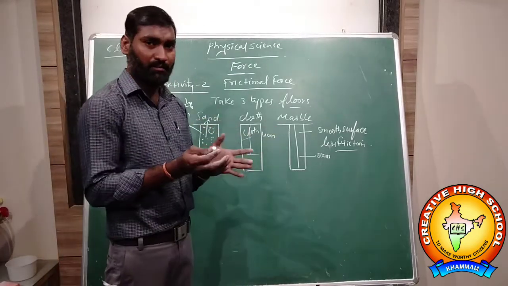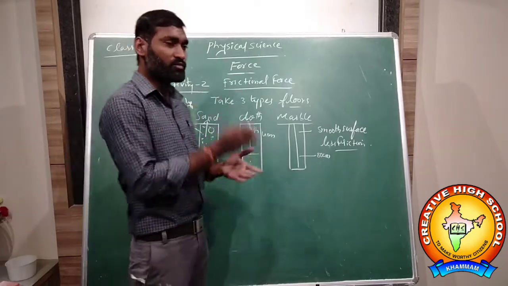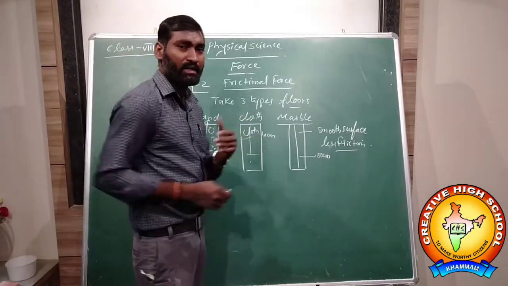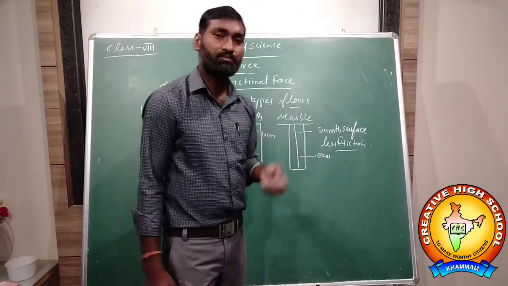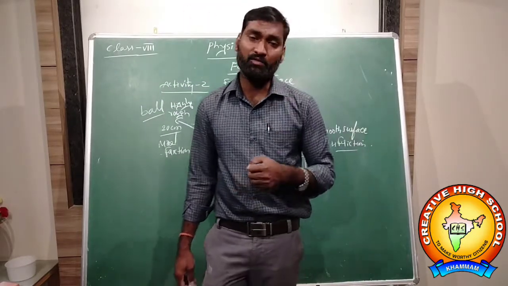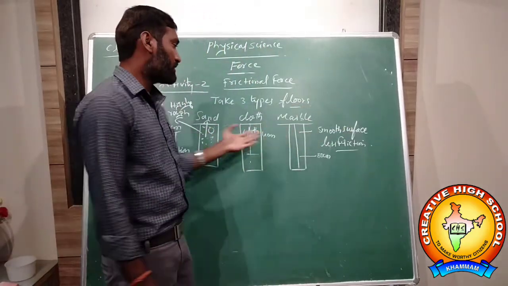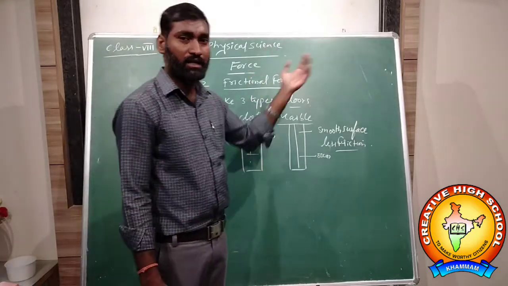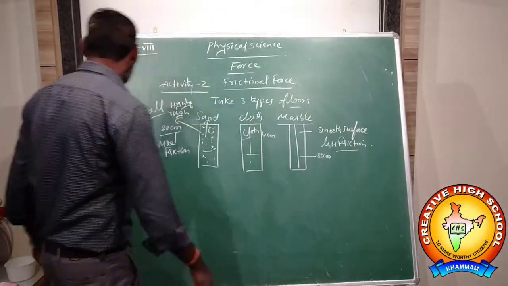Cloth is semi-rough, not highly rough and not smooth, so the ball moves 40 centimeters here. Like that we can explain frictional force by using an activity. They may ask a question like, explain friction with an activity. By using an activity, we can explain it by taking different types of material and throwing the ball on the different substances. Anyone can explain friction using these activities.